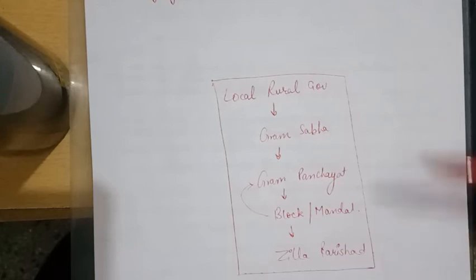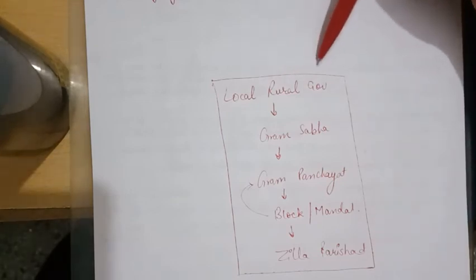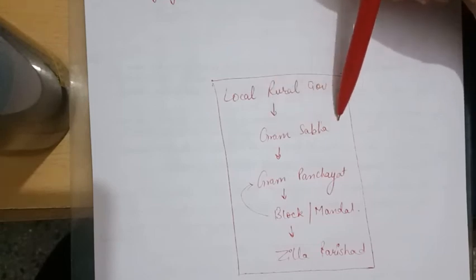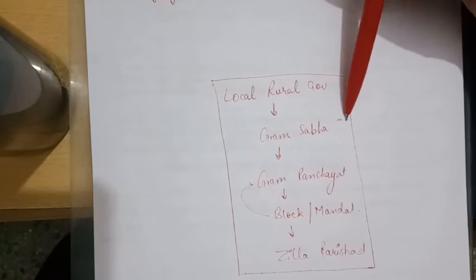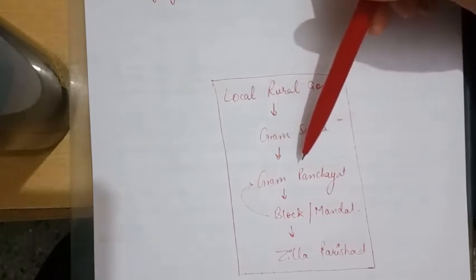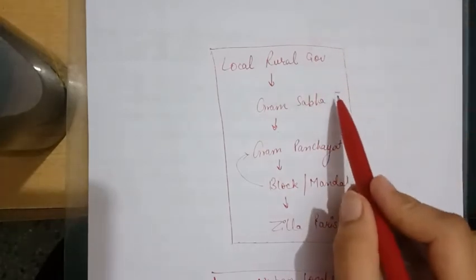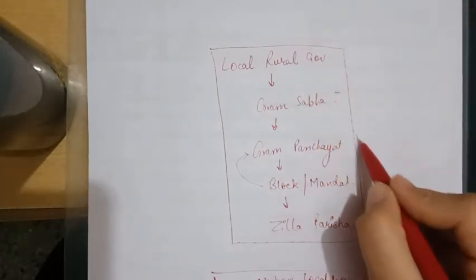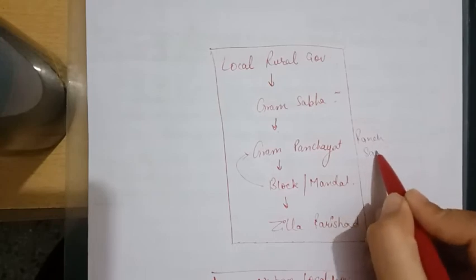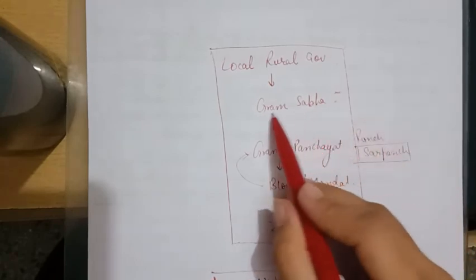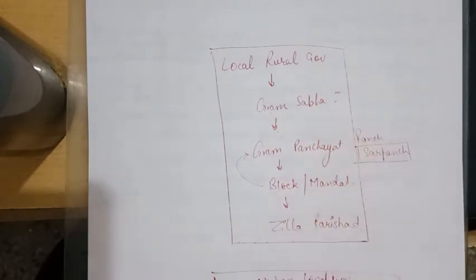So I will give you a brief again of this. Local rural government, Gram Sabha, as I just told you, the Gram Sabha includes all the members of the village, that is the adult population that can give the votes. Then comes the Gram Panchayat. Gram Panchayat is elected by the Gram Sabha and it includes the Panch and Sarpanch. The Sarpanch is chosen by the Panch. Gram Sabha chooses the Panch.